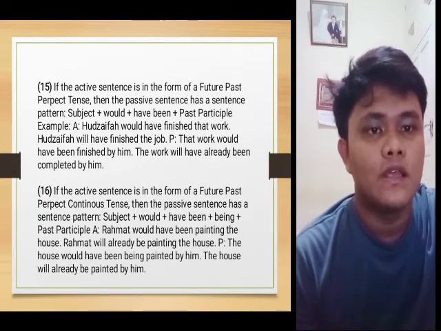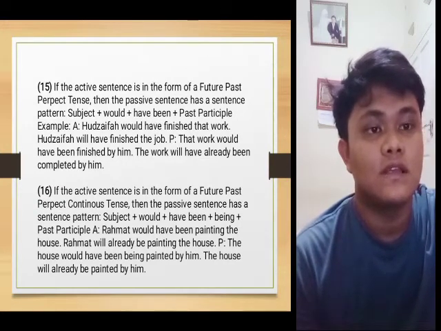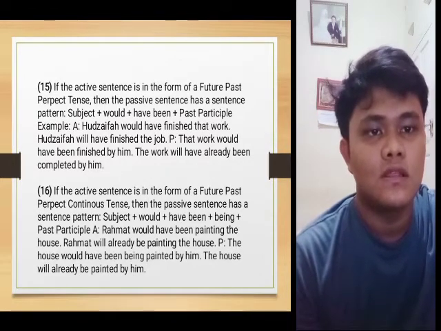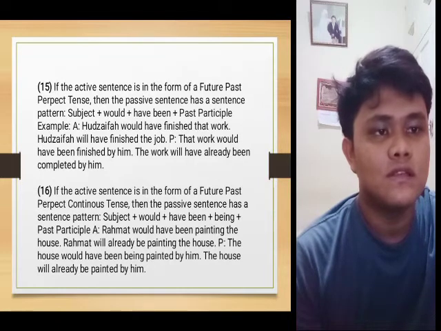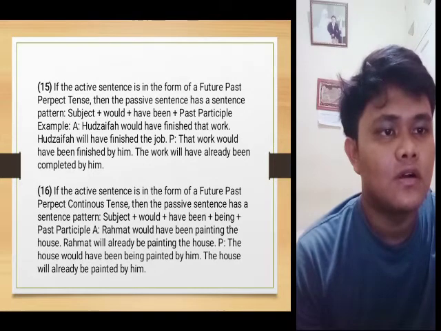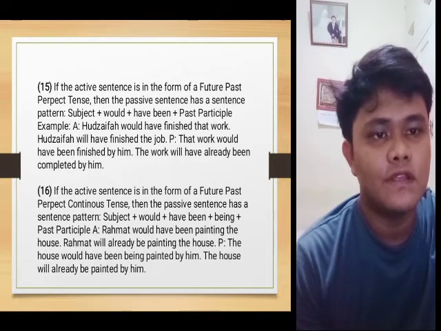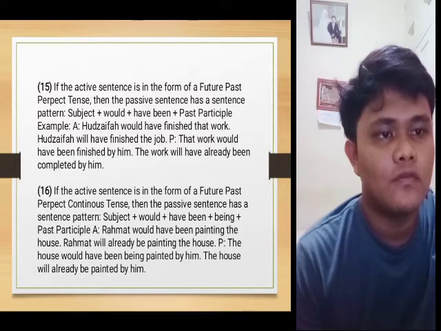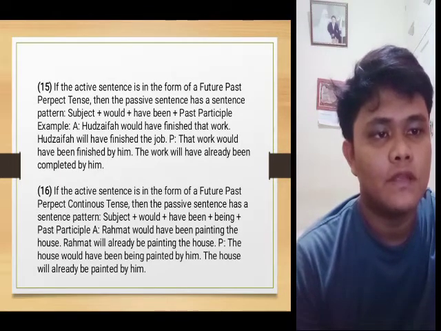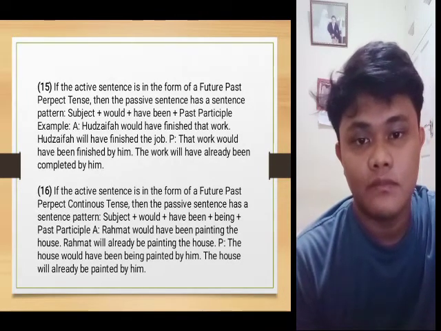15. If the active sentence is in the form of a future past perfect tense, then the passive sentence has the pattern: subject plus would plus have been plus past participle. Example: active, Hudzaifa would have finished the work. Passive, that work would have been finished by him.